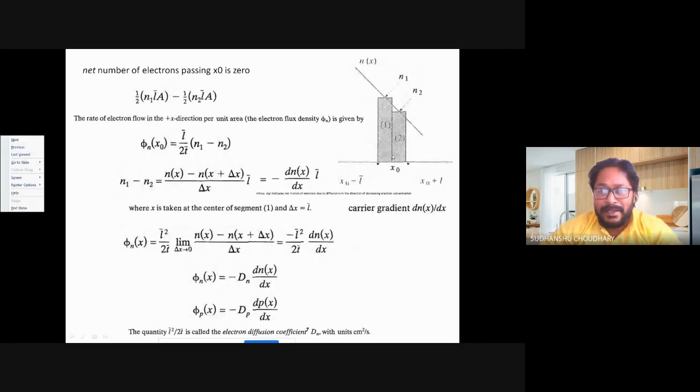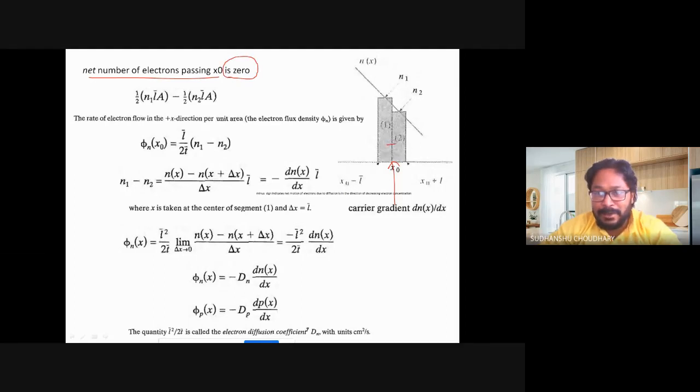So if somebody tries to find out the net number of electrons passing this plane at x naught, the net number of electrons passing x naught would be equal to 0, because equal numbers of electrons are crossing from left to right and from right to left. So that means there is no net directional movement of carriers at x naught.